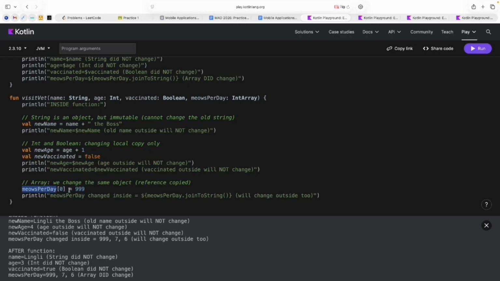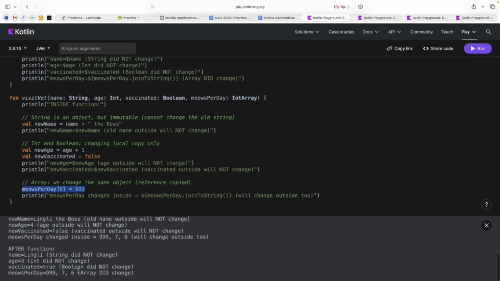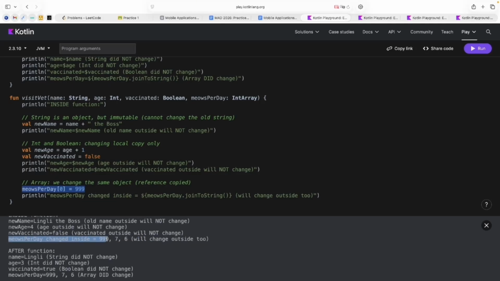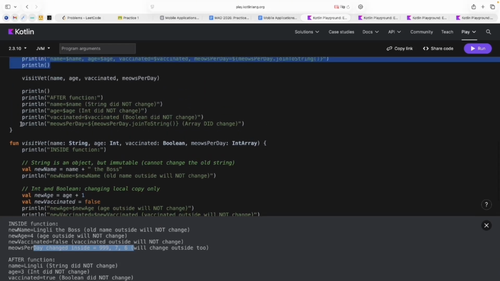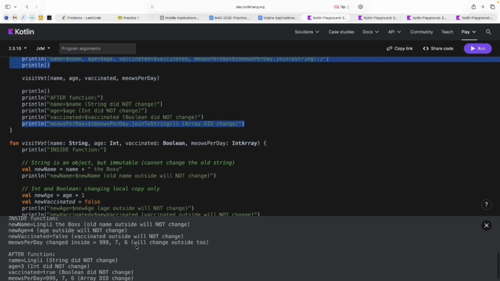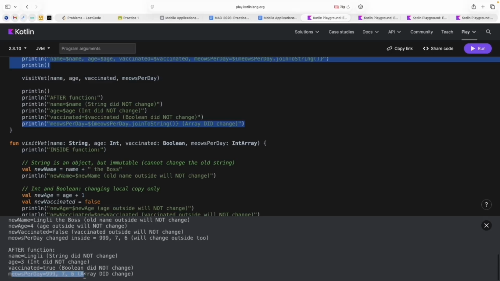And when I try to change the values inside my array, inside my function, and then write the values of this array after calling my function, I will have the same result.